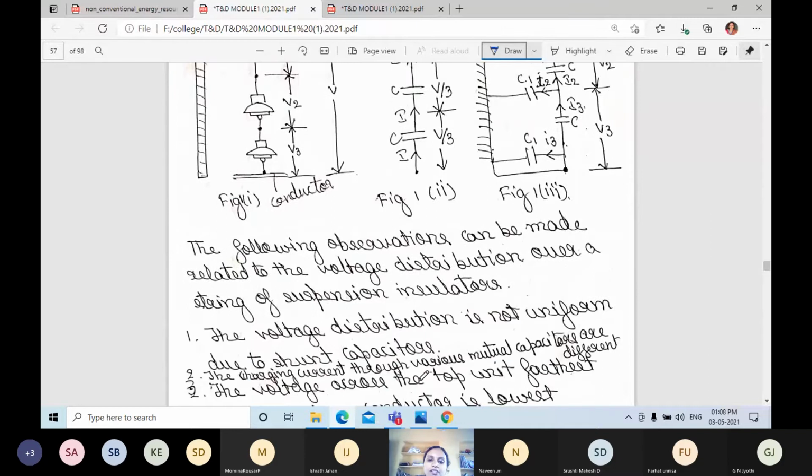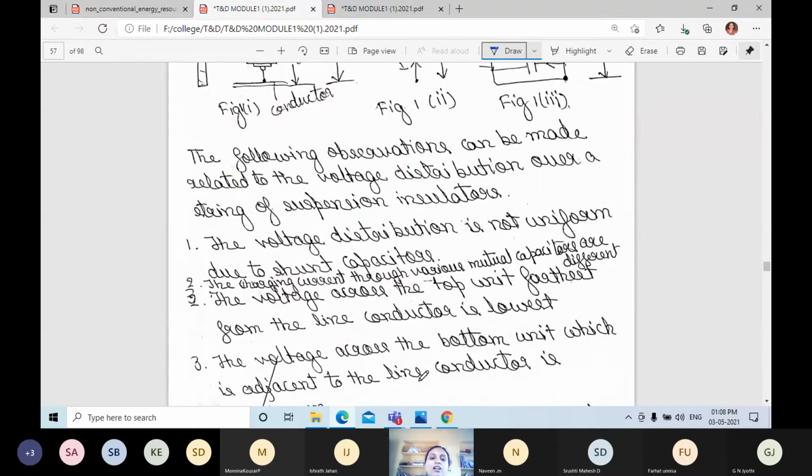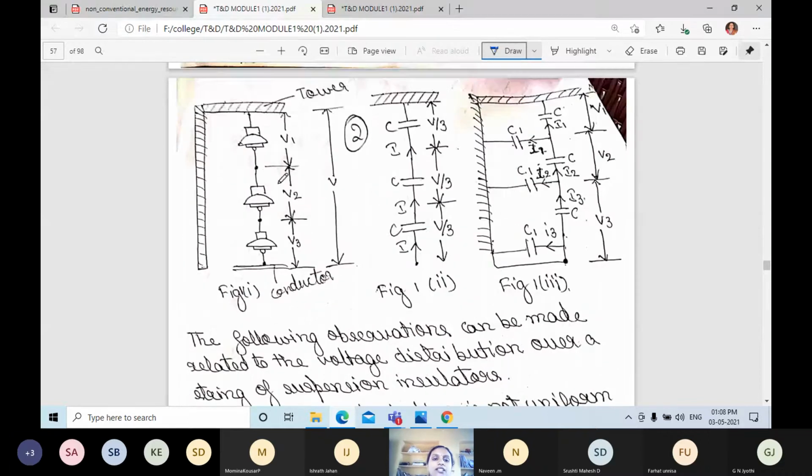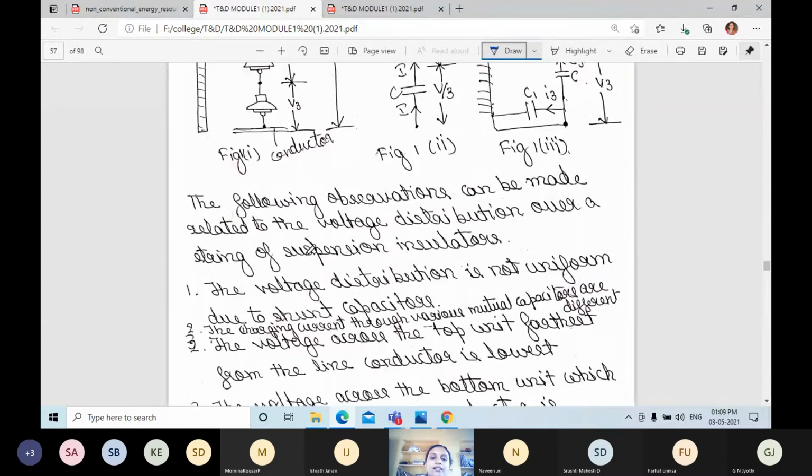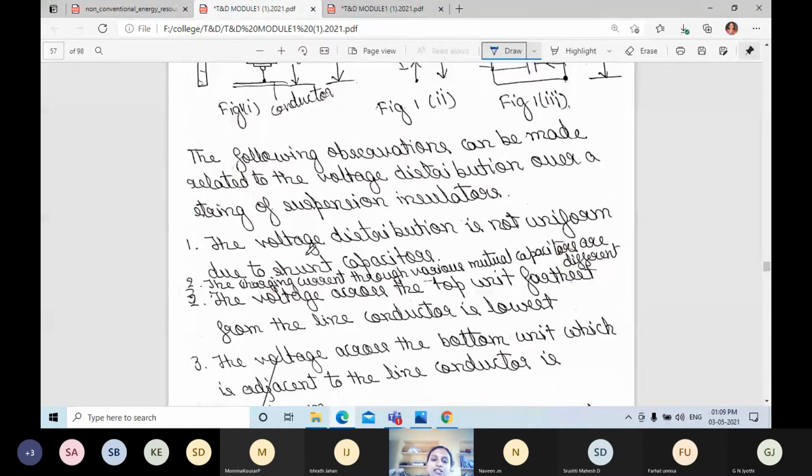These 5 points you need to remember. First, the voltage distribution is not uniform. Why? Because of the shunt capacitors, the charging current through the various mutual capacitors is different. The voltage across the top unit, that is V1, will be small when you compare with V3. The voltage across the top unit, farthest from the line conductor, is the lowest.